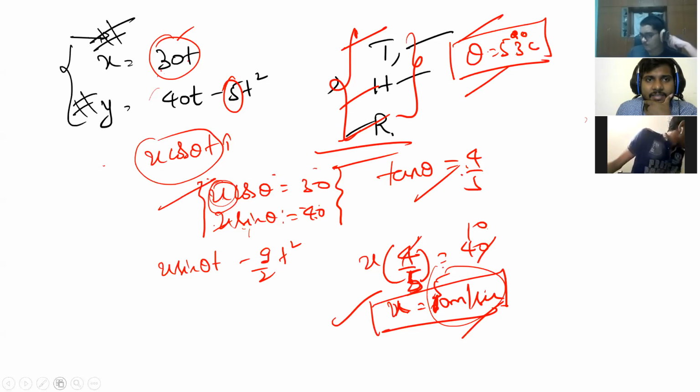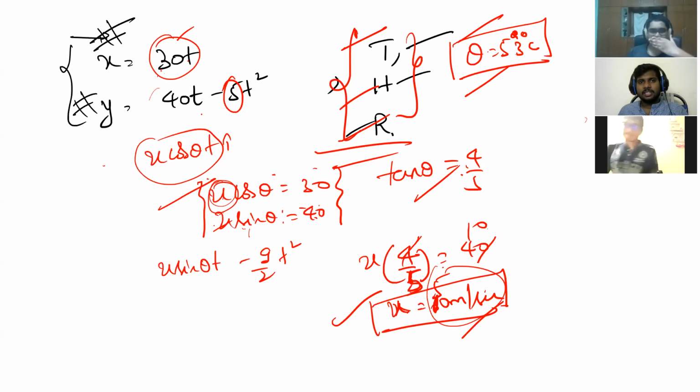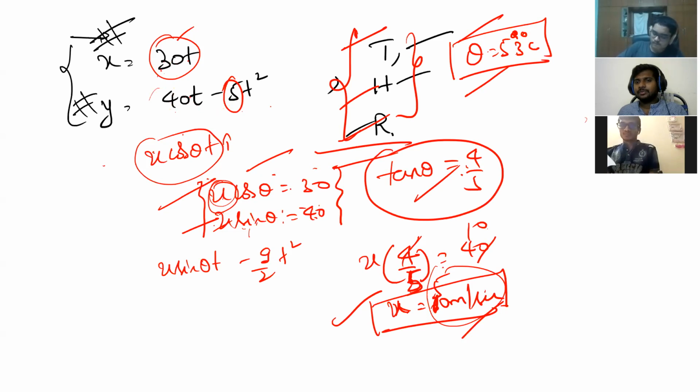So here x is given as 30t, y is given as 40t minus 5t square. You compare it with u cos theta t i cap plus (u sin theta t minus g by 2 t square) j cap. If you compare it, you will get u cos theta as 30, u sin theta as 40, then tan theta is 4 by 3. Then theta is 53 degrees, as you know, 3, 4, 5 triplet. Substitute u into sin 53, which is 4 by 5, equal to 40. Then you will get u as 50 meter per second.